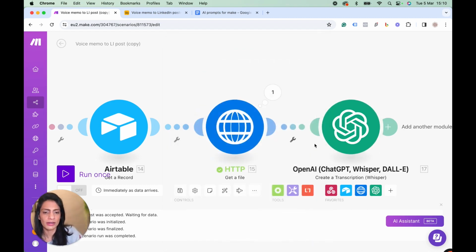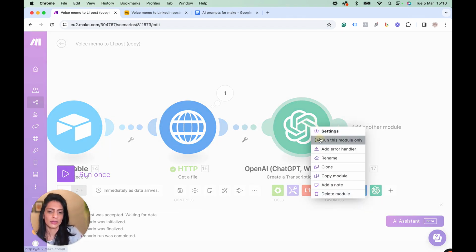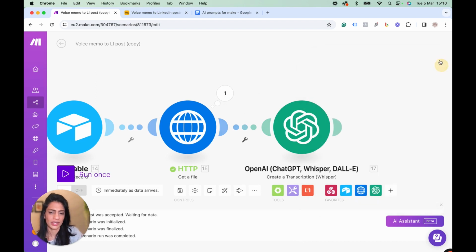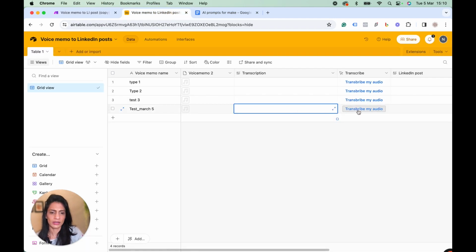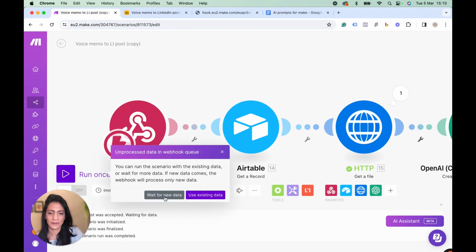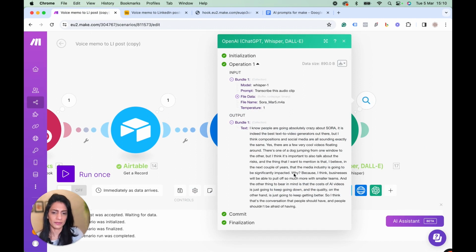It's okay. And let me try and run this. Let's just try and run this from the beginning and see if it works. Okay, transcribe my audio, accepted. Yep. Okay, this is good. That's the transcribed text. So far, so good.